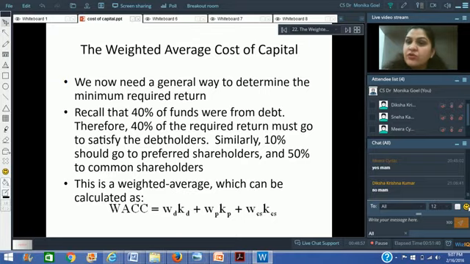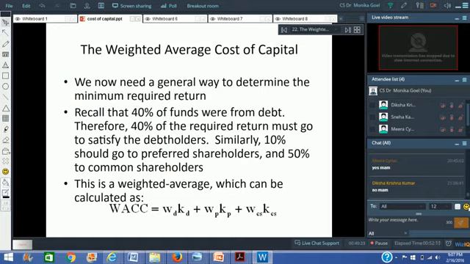So in order to find out the average cost of capital, it is that R you're trying to find out, which we use for discounting in capital budgeting decisions. There we are not concerned whether you are getting the money from borrowings or from equity. We are simply wanting the rate at which we can go for discounting. So in order to find out that rate, you need the weighted average cost of capital, right?